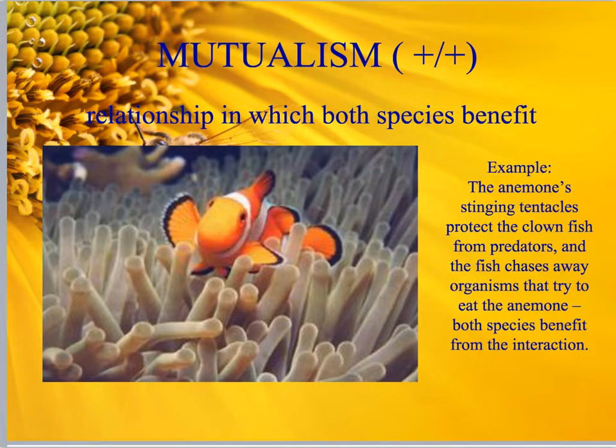The first type of symbiotic relationship we're going to talk about is called mutualism. Mutualism is a relationship in which both species will benefit. On your chart, we can represent that by 2 plus signs, 2 positive, beneficial relationships. One example is the sea anemone has stinging tentacles, and it protects the clownfish from predators. So the clownfish gets protection, which is a positive thing. And the fish chase away organisms that try to eat the anemone. So that's a good thing for the anemone. So both species are being benefited by this relationship. Therefore, it's a mutualistic relationship.